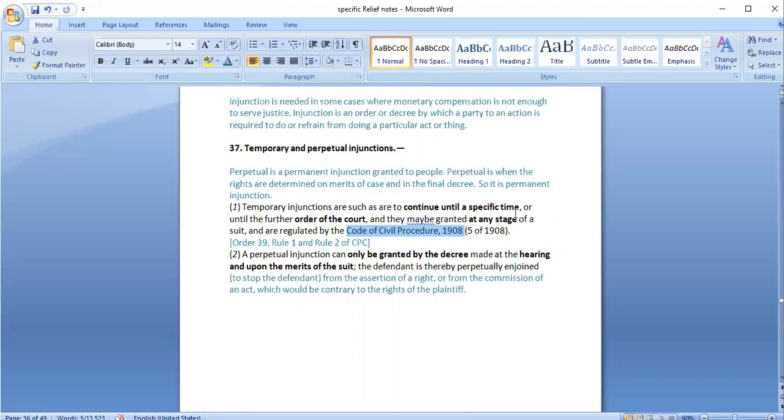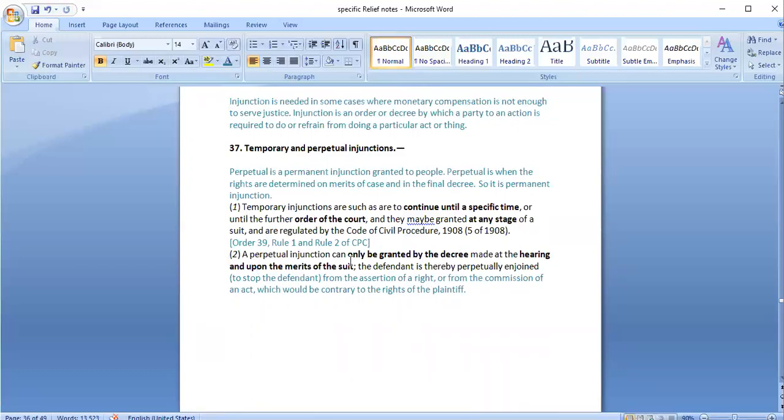So it may be for a specified time. What happens is that the court would pass a temporary injunction asking the person to refrain from doing something or to do something. So this is a temporary injunction, and that would be governed by the CPC. Whatever procedure is mentioned, the same would be applicable in this case.